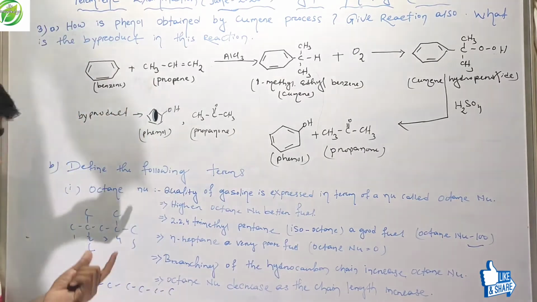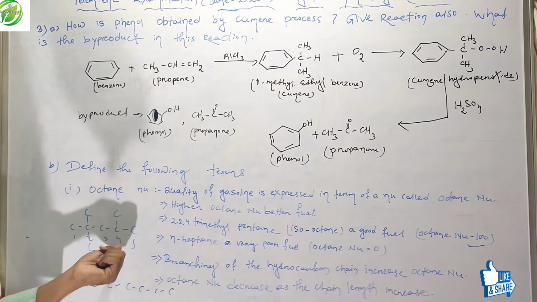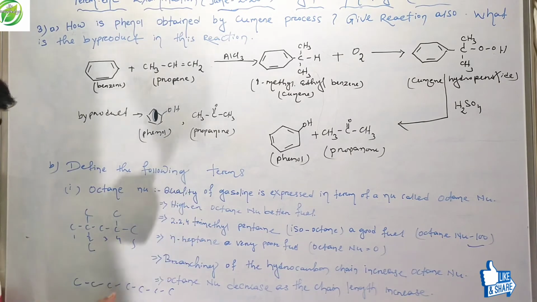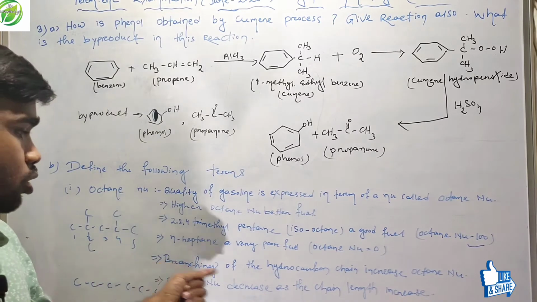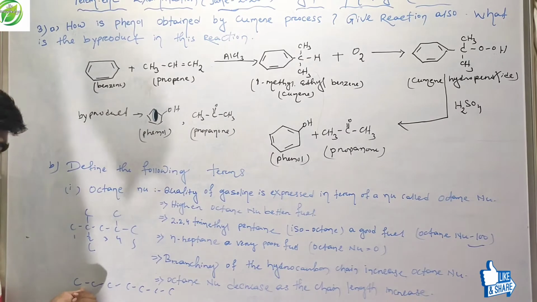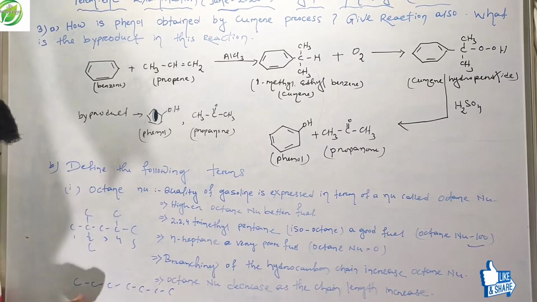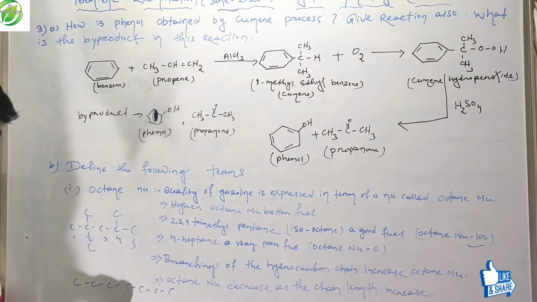Friends, you clearly see in this structure, this is 2,2,4-trimethylpentane. As branching increases, octane number also increases, and this is our n-heptane. In this case, chain length increases, octane number decreases.